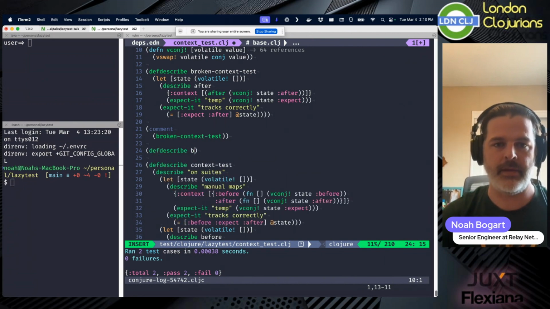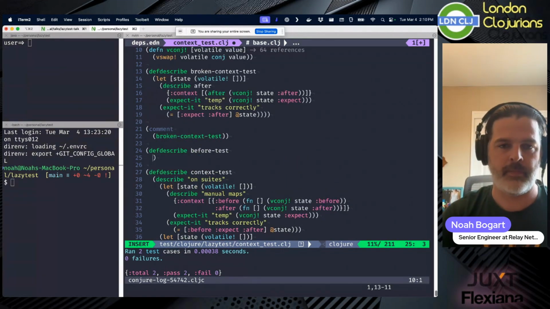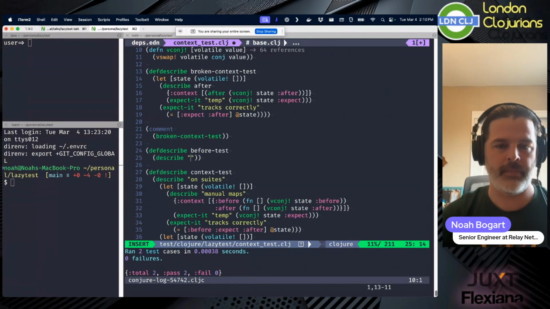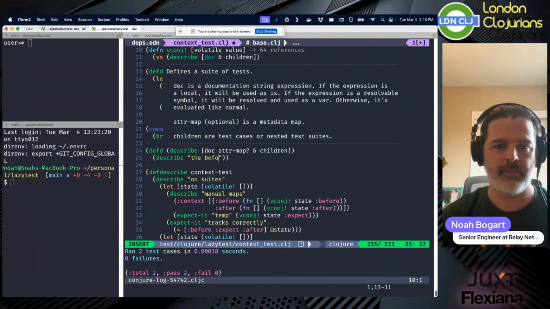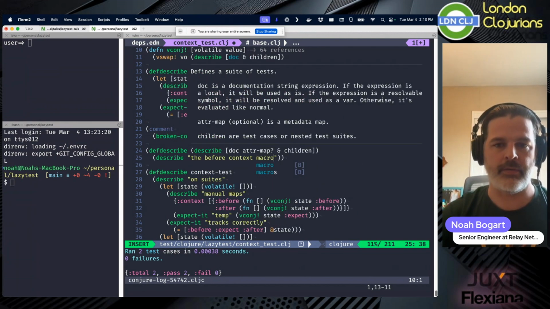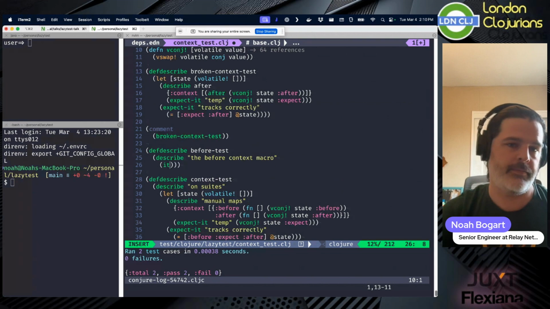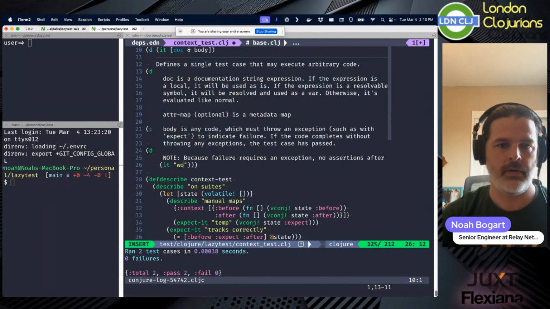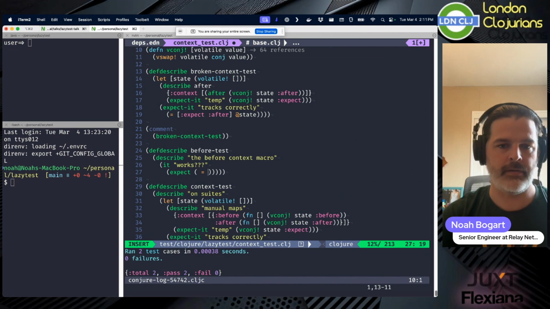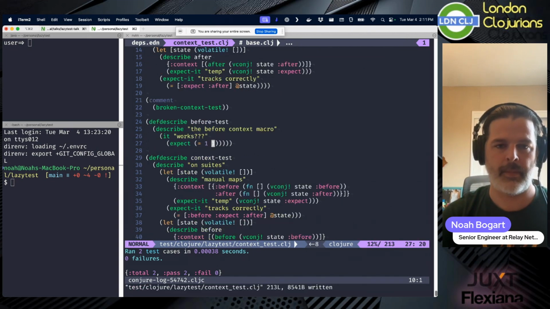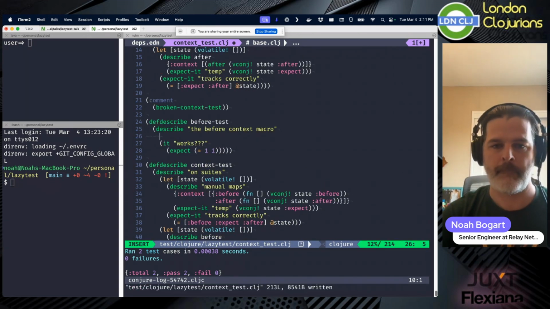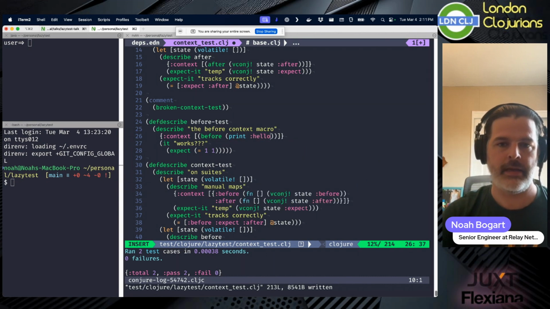Def describe before test. So I can say describe the before context macro. Say it works. Expect equals 1, 1. Before, I say print hello world.